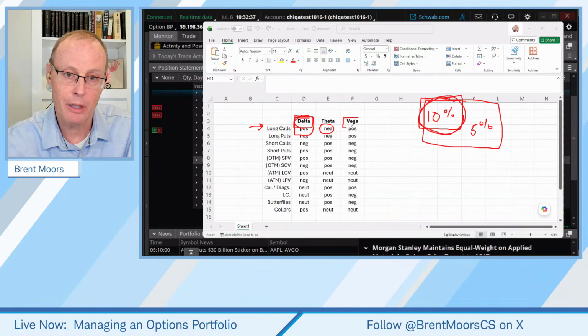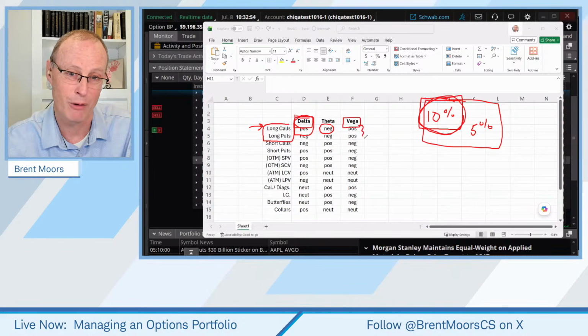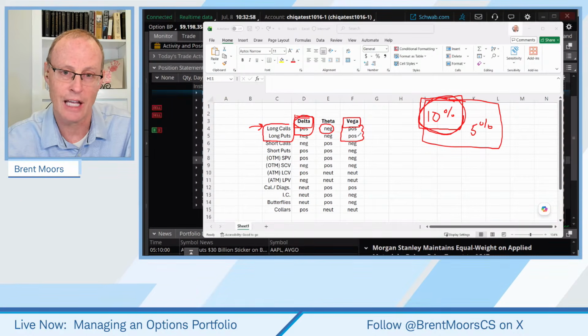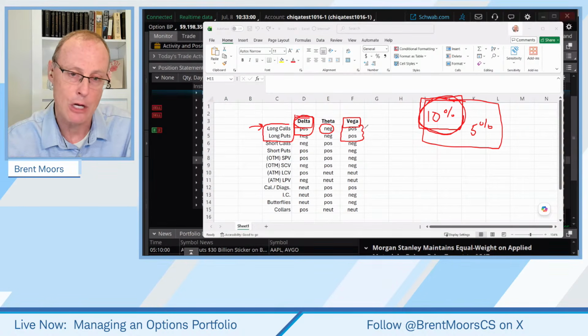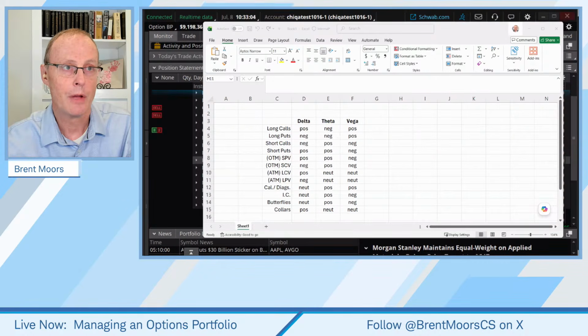For Vega, it's probably going to be, do you expect implied volatilities to go up from where they're at or down from where they're at? Just like with theta, if you have a bunch of long calls and long puts in your portfolio, you're probably going to have a Vega positive portfolio. But if you think implied volatilities are going to drop, you may try and reduce your Vega there. All right, so that's that.